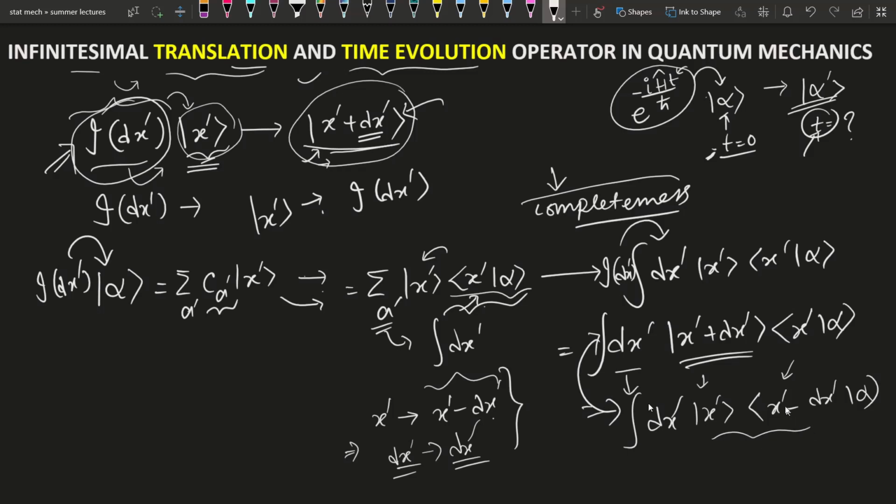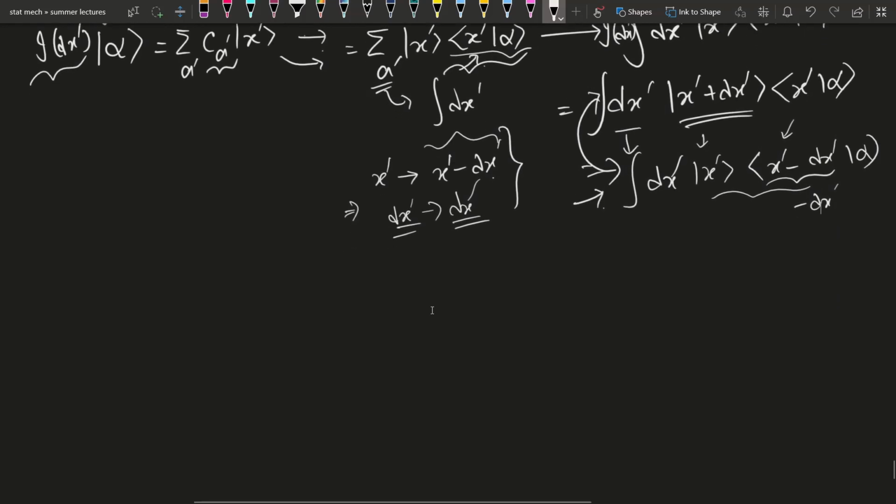This is what this represents, that here we are considering that the state ket is translating. The state ket is translating space due to the operation of this identity operator, the infinitesimal translation operator. And in this approach we are assuming what? The state ket is not changing, but the origin is shifted in the opposite direction, in minus dx dash. So both the things are similarly valid, but we can stick to only one notation or only one notion.